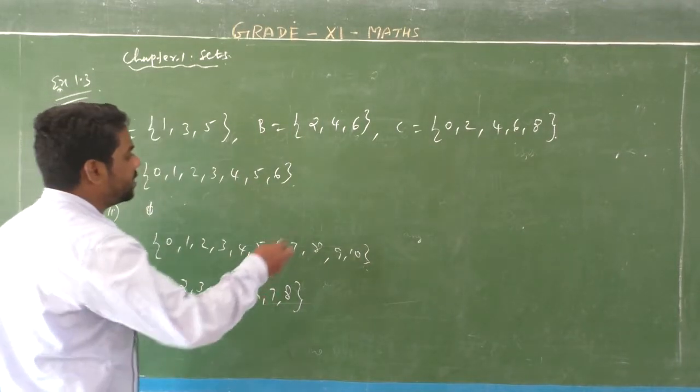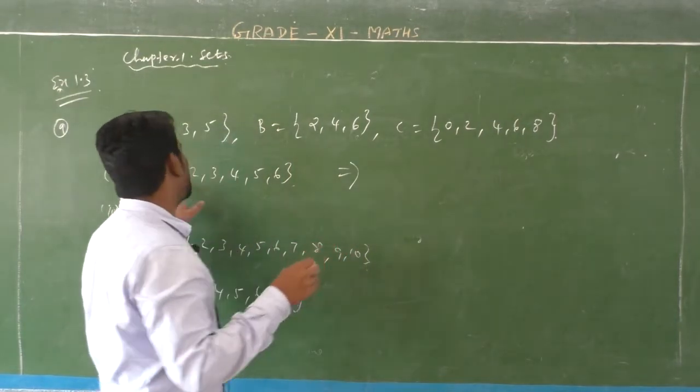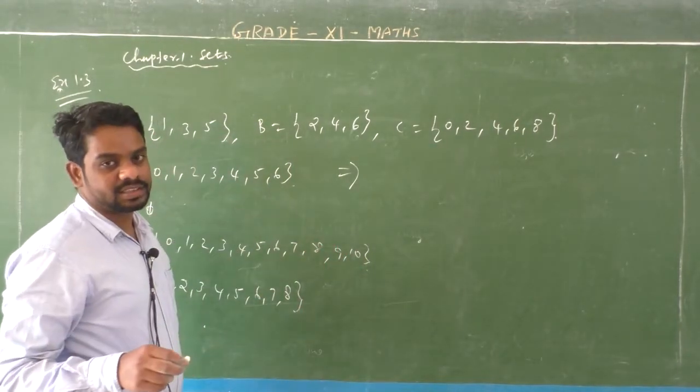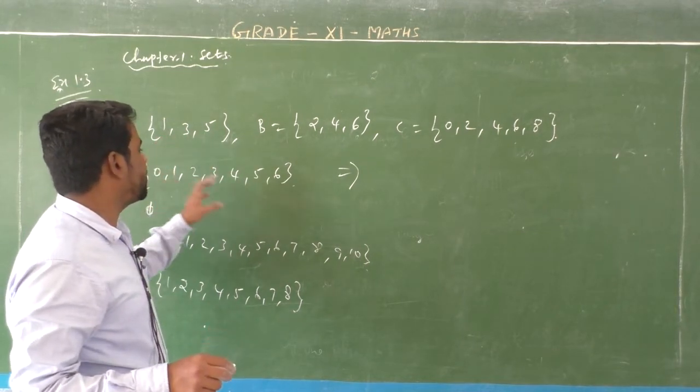The first set, listen. The first question: 0, 1, 2, 3, 4, 5, 6. Here 1, 3, 5 belongs to the set.